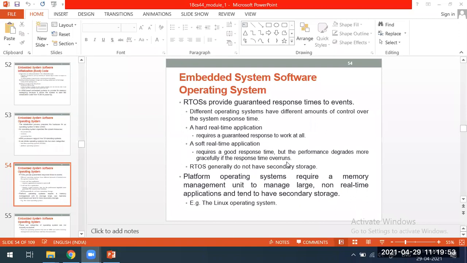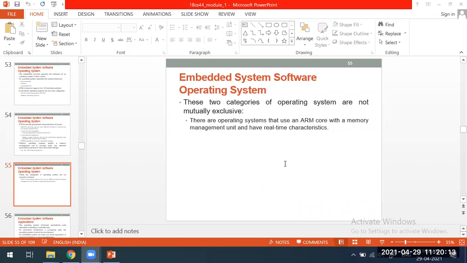That is one case, real-time operating system, and another one is platform operating system. These are the two types. It is based on the requirement. The operating system will be chosen in the embedded system.